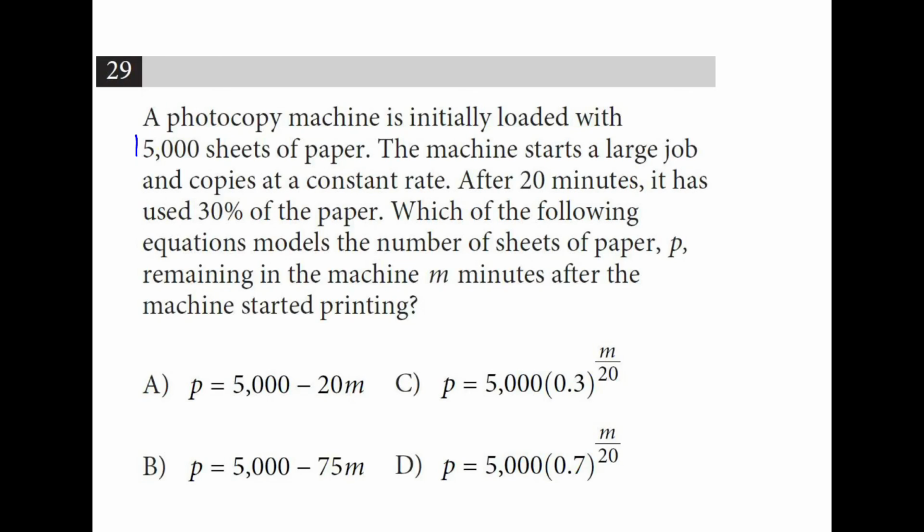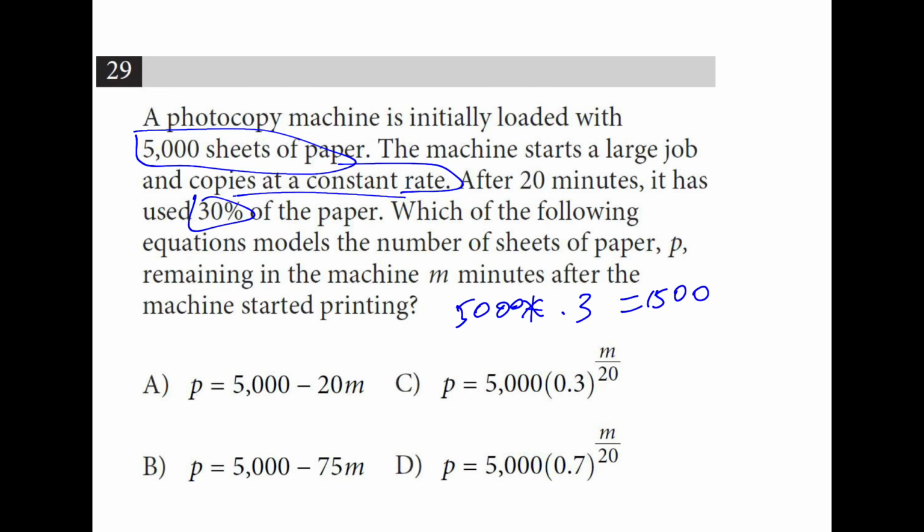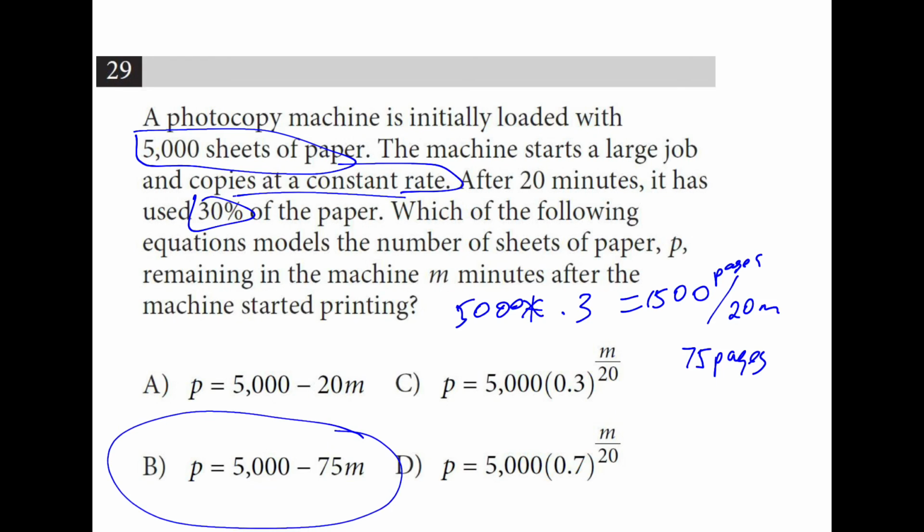A photocopy machine is initially loaded with 5,000 sheets of paper. We're copying at a constant rate. After 20 minutes, it has used 30% of the paper, so we take 5,000 and we multiply that by 0.3. We see that 1,500 pages have been used, and that's pages per 20 minutes. So if we divide by 20, we can find that we use 75 pages a minute. This is a linear relationship as it's a constant decline, so I'm going to choose B.